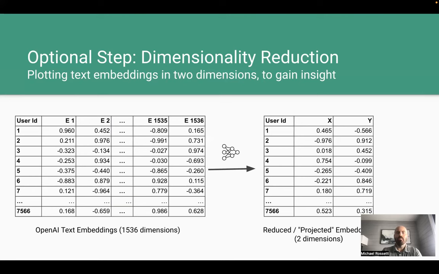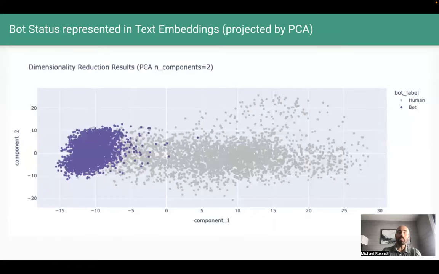When performing dimensionality reduction, we use 3 different methods for benchmarking and comparison purposes. These methods include PCA, t-SNE, and UMAP. Each of these methods projects the embeddings differently. First, let's take a look at PCA. Here we see the PCA projected embeddings in 2-dimensional space, where each point represents a user. On the x-axis, we see values for component 1, which represents the first dimension. And on the y-axis, we see values for component 2, which represents the second dimension.